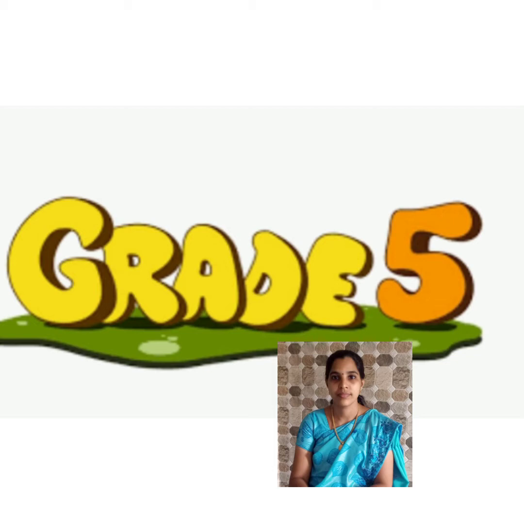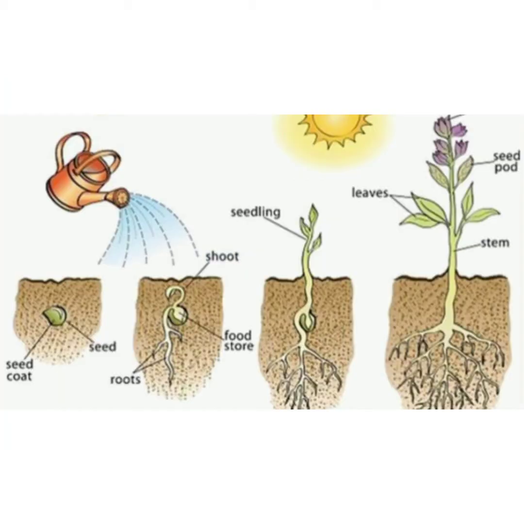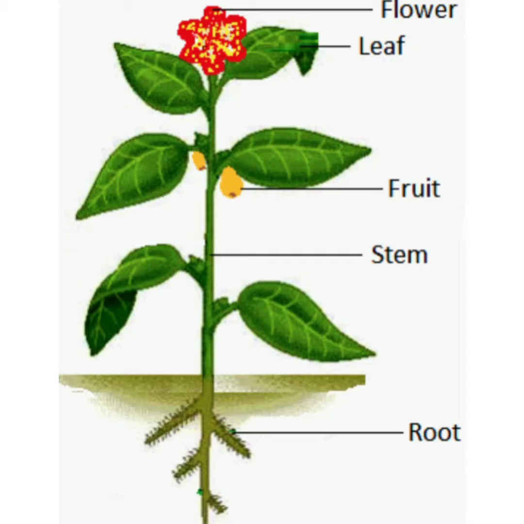Do you remember, children, what we learned in our last two classes? How do plants reproduce? Okay. Shall I ask a few questions from this topic? Yes. What are the conditions needed for germination? The right amount of air, water, and warmth. Okay, very good.